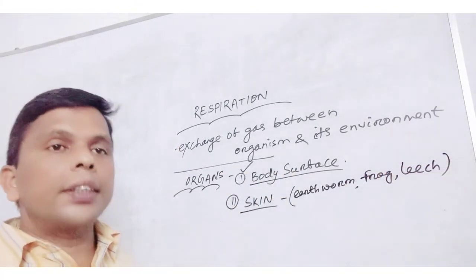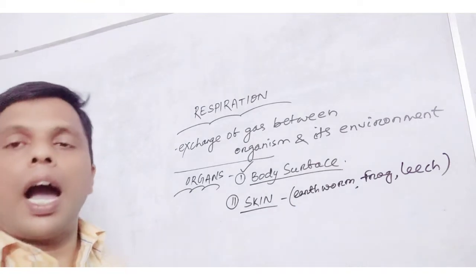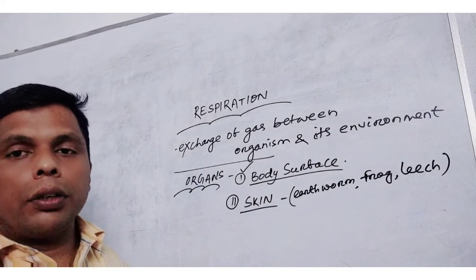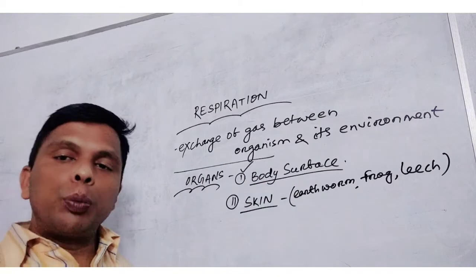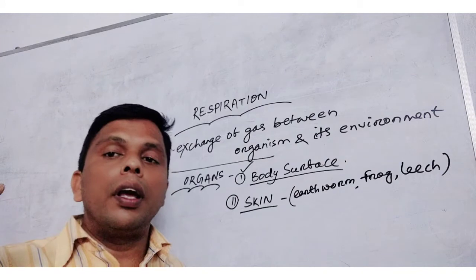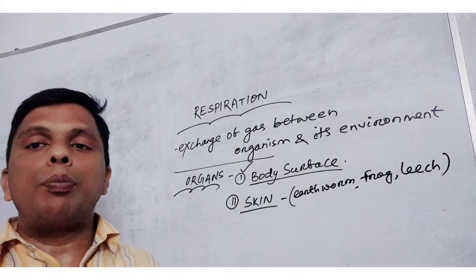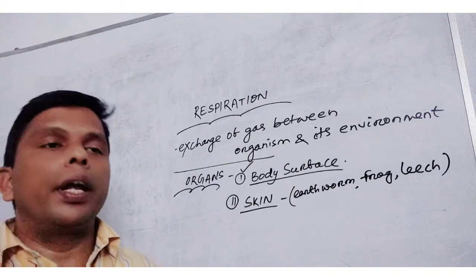In these cases, respiration takes place by skin. How is it possible? For this respiration, the skin must be moist. The atmospheric oxygen at first dissolves in the mucous layer or moist region. After that, it is taken up through the cutaneous gland.